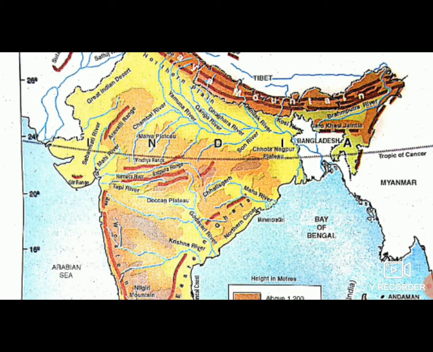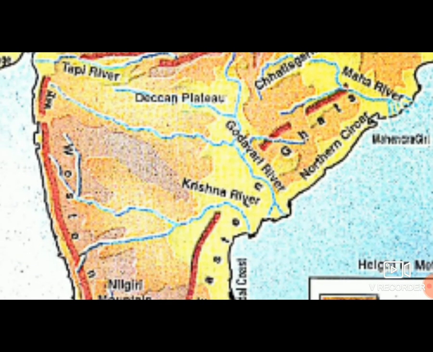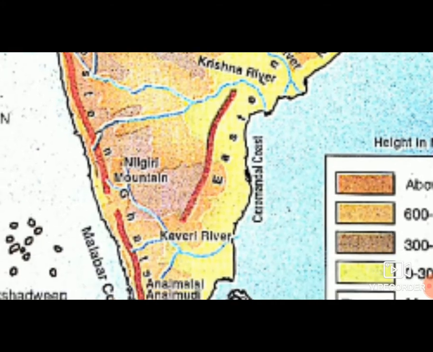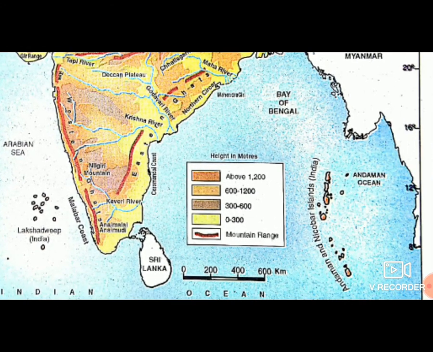These are the Deccan plateaus in the middle of India, and this is Godavari river, Krishna river and Arabian Sea. According to this information, you have to fill up the following details in the map on page number 82. In the next part, we are going to learn about the climate of our country and vegetation of our country.